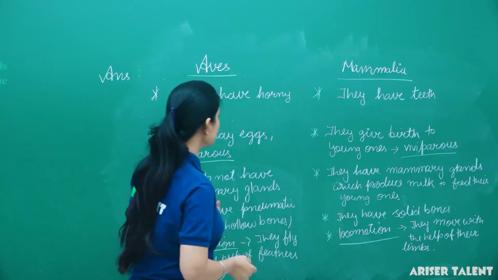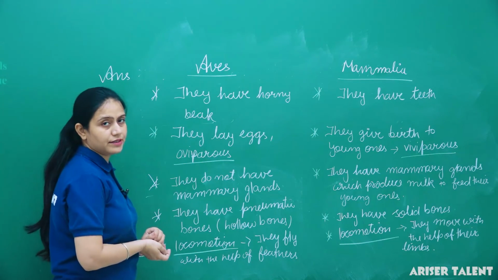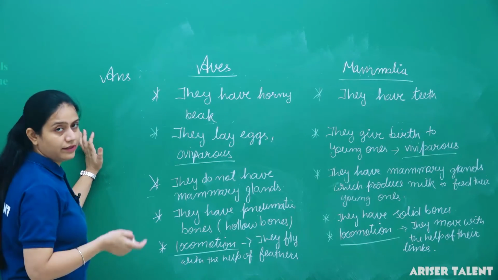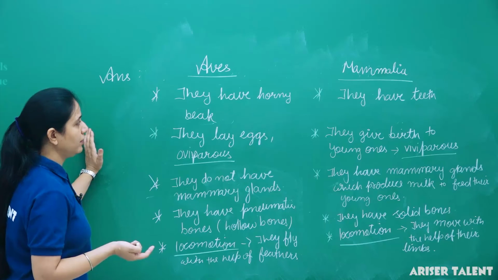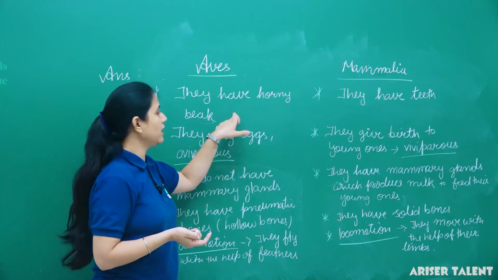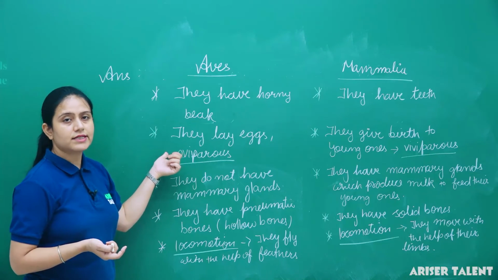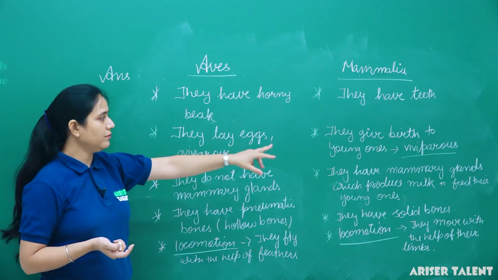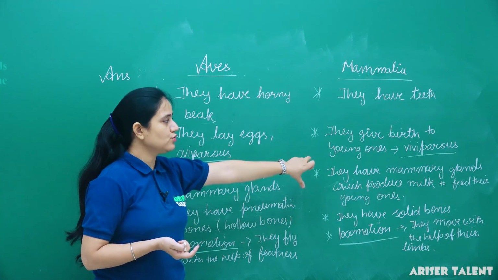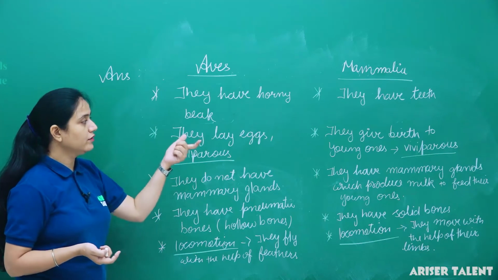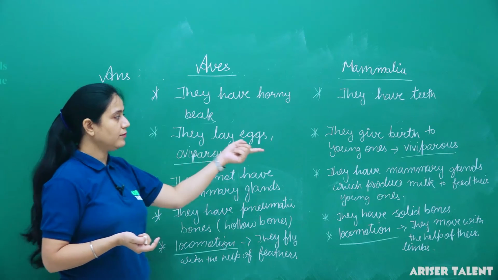Okay, so these are the special characteristics. On the basis of these characteristics, animals are divided into Aves group and Mammalia group. What are the features? Aves have a horny beak. Besides it, Mammalia have teeth. Aves lay eggs. That's why they are known as oviparous. And Mammalia give birth to young ones. This is the reason they are known as viviparous.